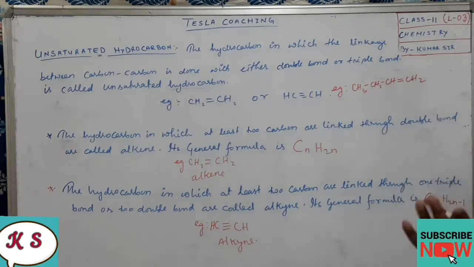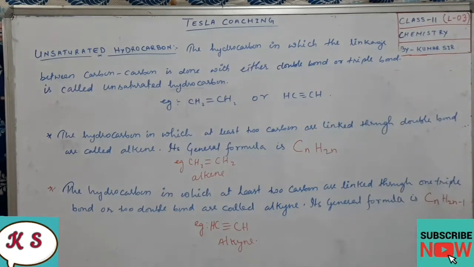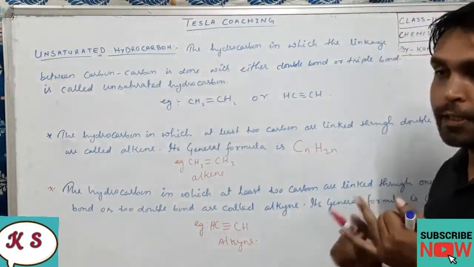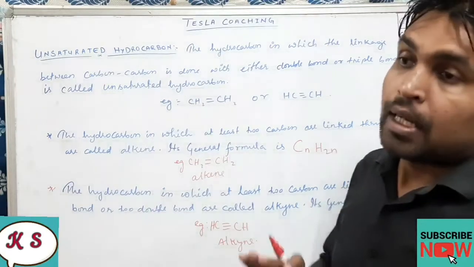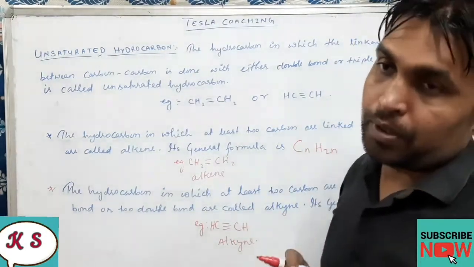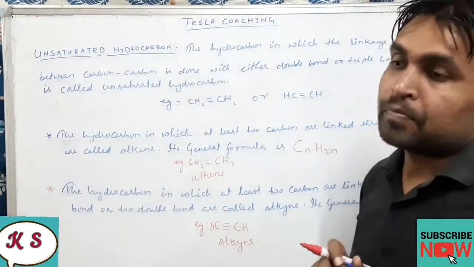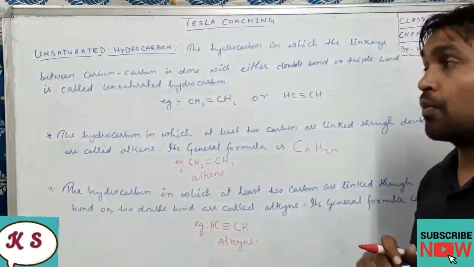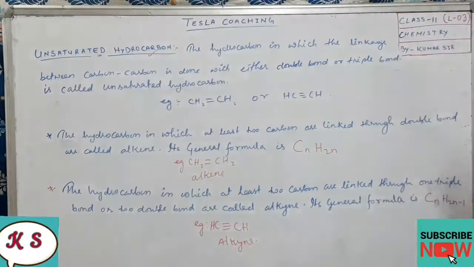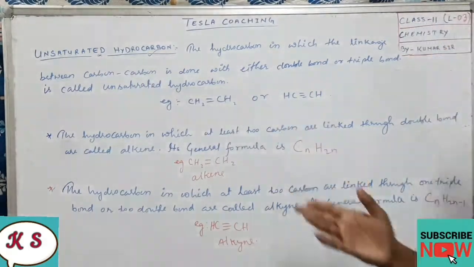Dear students, I hope you have understood what unsaturated hydrocarbons are. So let me tell you once again, unsaturated hydrocarbons are those hydrocarbons in which the linkage between the carbon-carbon atoms is done either by a double bond or a triple bond. At least one double bond or triple bond should be there in that particular compound. Then that particular compound we will call an unsaturated hydrocarbon.